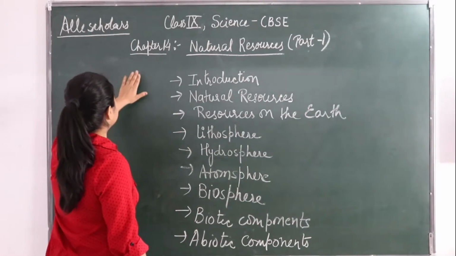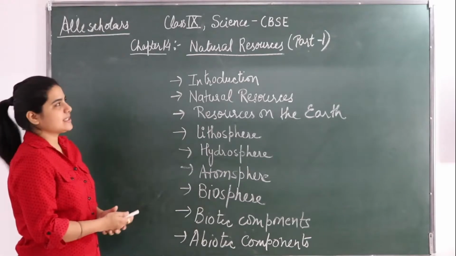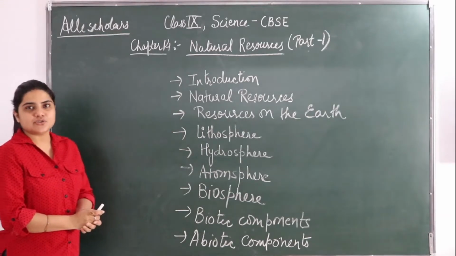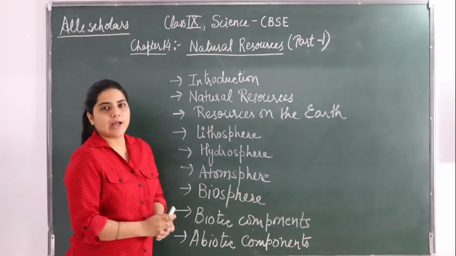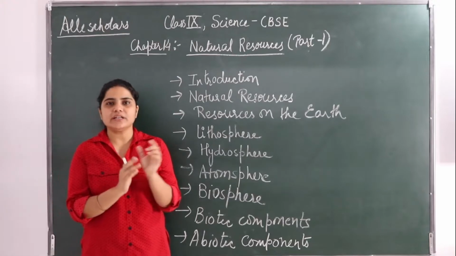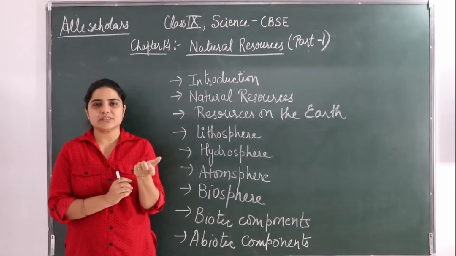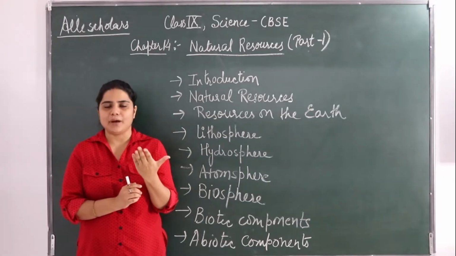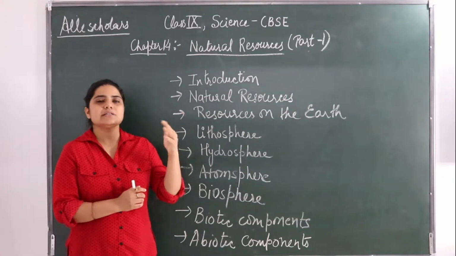So today I will be taking chapter 14 from class 9 science, and the name of the chapter is natural resources. As the name says, natural resources means those which are present in nature by themselves. Resources are of different kinds.